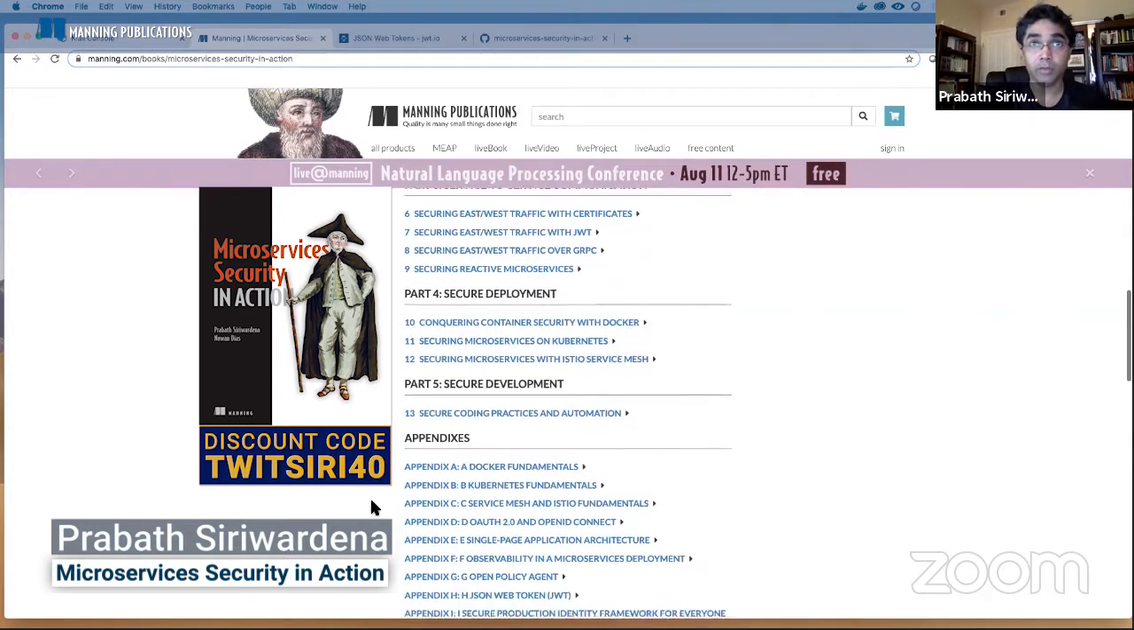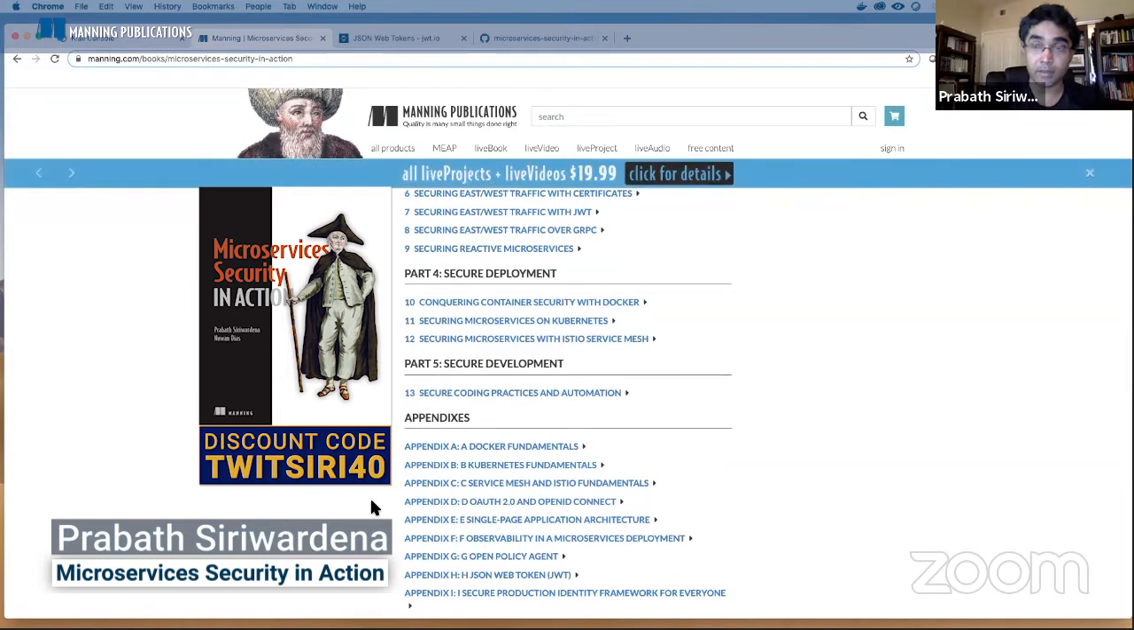Then secure deployment. So we have 3 chapters under part 4. There we talk about how you can secure a Docker container which hosts your microservice, and then how you can securely deploy your microservice in Kubernetes, and then how you can secure your microservices, the east-west traffic using Istio service mesh. Finally, in part 5, secure development. So there we cover the best practices in building secure code and test them using static code analysis and dynamic testing, and how you can automate those stuff.